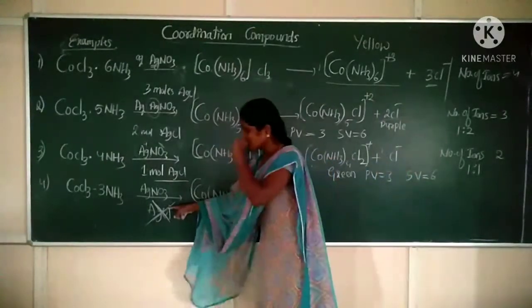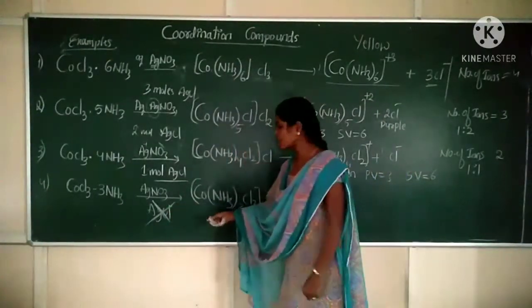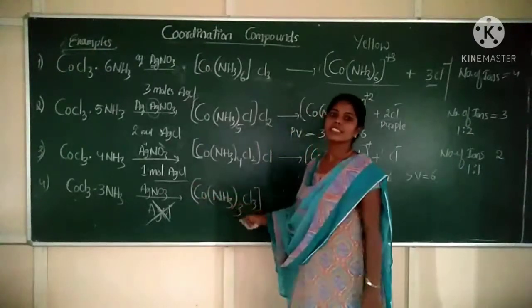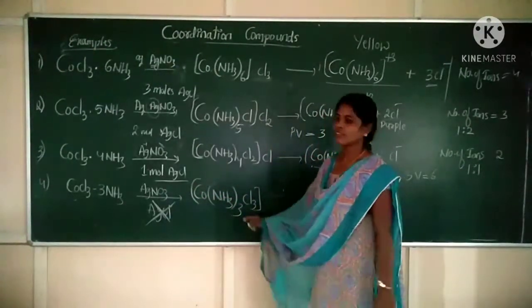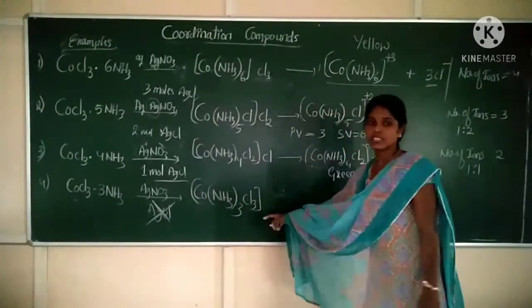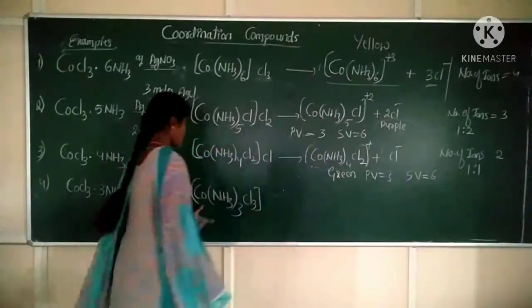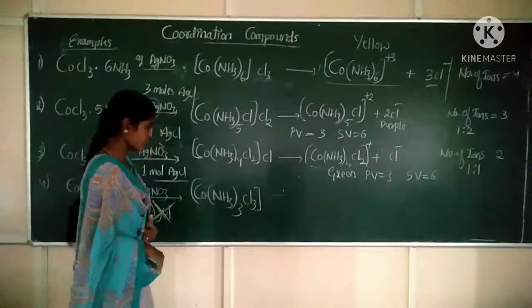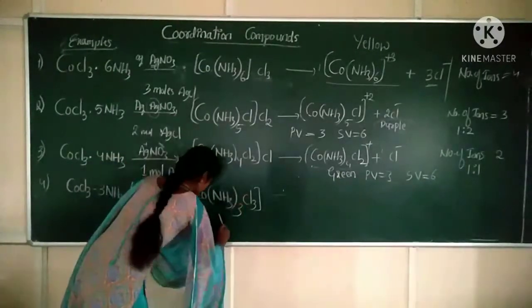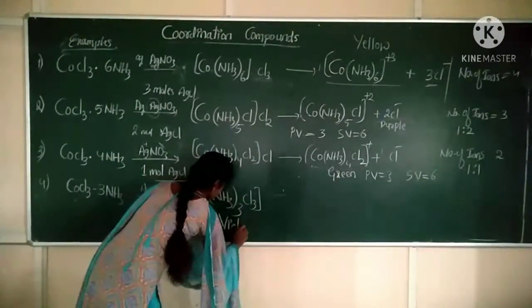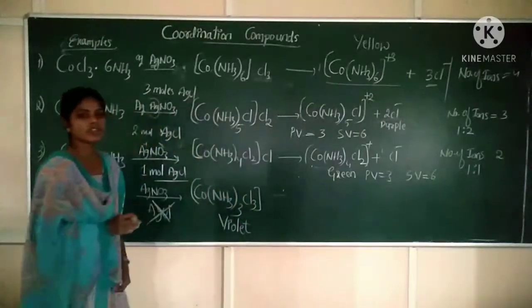So the number of moles of AgCl formed in this case will be equal to what? 0. No AgCl will be formed in this fourth coordination compound. And the color for this complex will be violet. What is the color for this coordination compound? It will be violet.